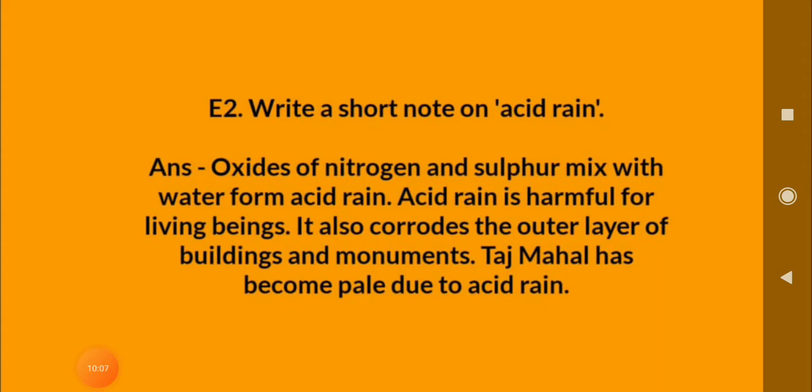Moving ahead, write a short note on acid rain. Oxides of nitrogen and sulfur mix with water and form acid rain. Acid rain is harmful for living beings. It also corrodes the outer layer of buildings and monuments. The Taj Mahal has become pale. Pale means what? Yellowish, due to the effect of acid rain. So in this way you can write these answers.